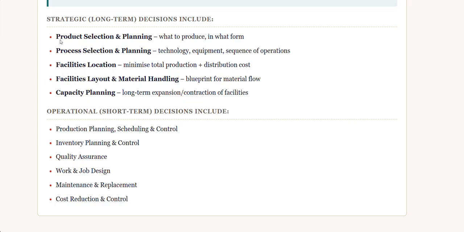One of the features is product selection and planning, where we decide what to produce in what form. Then process selection and planning: we have decided what to produce, now we have to decide how to produce, and what kind of technology, equipment, and sequence of operations we should use.